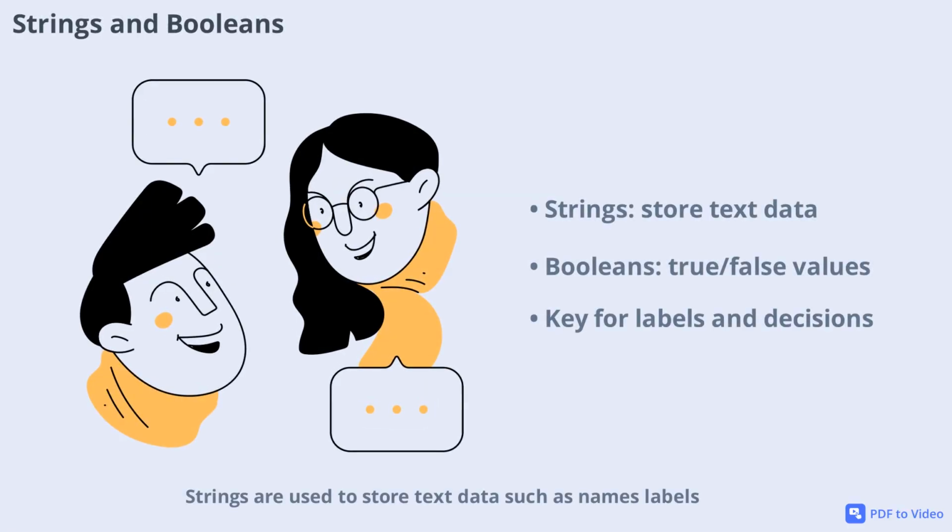Strings are used to store text data, such as names, labels, or categories. For example, name = "John" or email = "user@example.com". Booleans, on the other hand, store true or false values, which are essential for decision-making in AI. For example, is_spam = True or is_verified = False. These types help AI models handle a wide range of information, from user details to logical conditions.